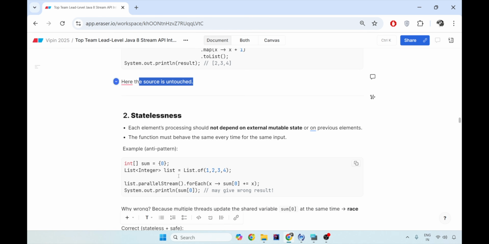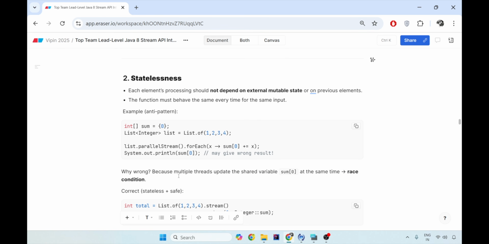The second important thing is statelessness. Each element should not depend upon a mutable state or on the previous element. For example, there is an integer array called sum. Now there is a list with 1, 2, 3, 4. Now you open a parallel stream, and for each element you add to sum[0], and so on. But this may give a completely wrong result when you try to sum with 0.